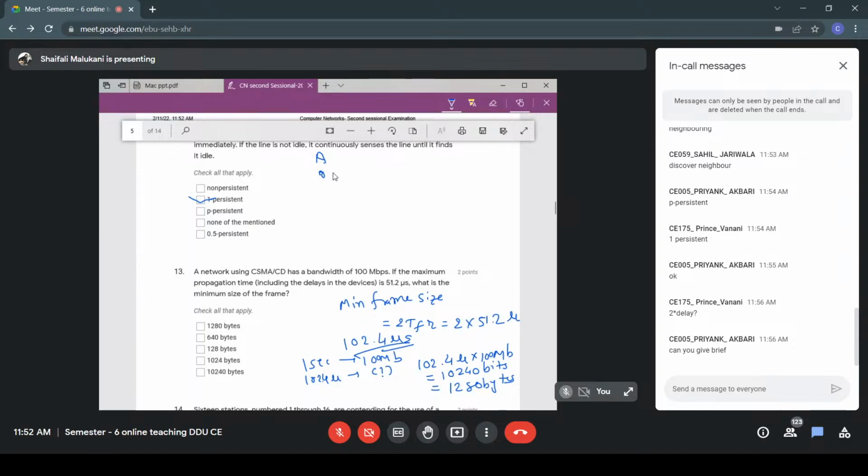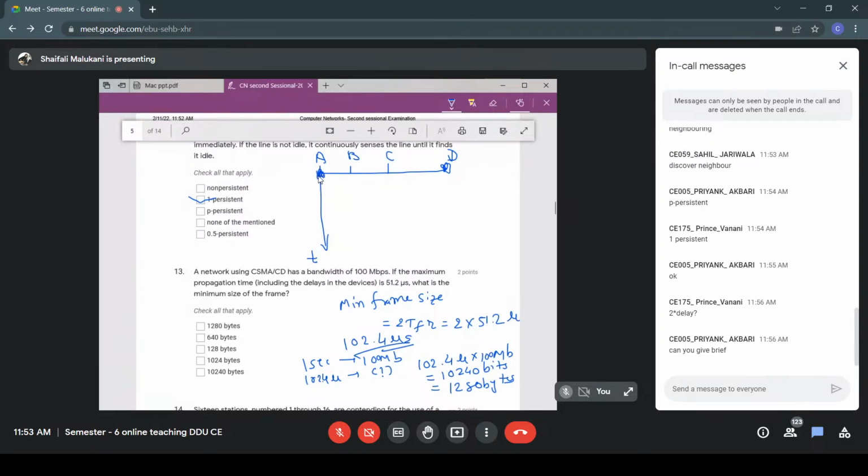Okay, let me tell you. Suppose these are two stations, A and D. This is the worst case we are taking. Here it can be station B, here it can be station C, but I am taking the worst case scenario, A and D. Now A sends its packet. I am considering this as my timeline, so time progresses like this.